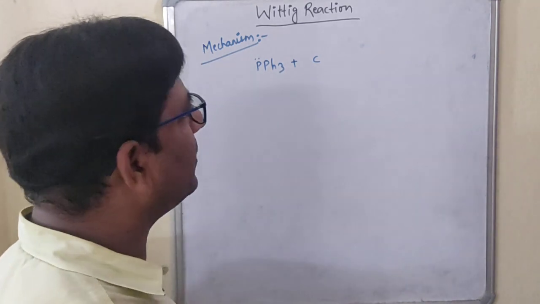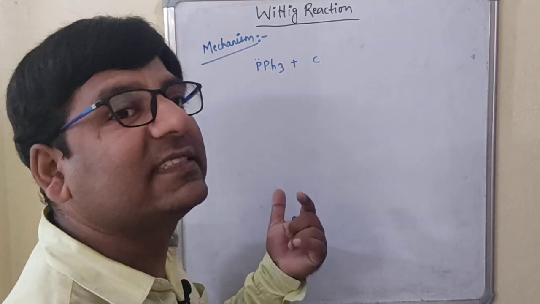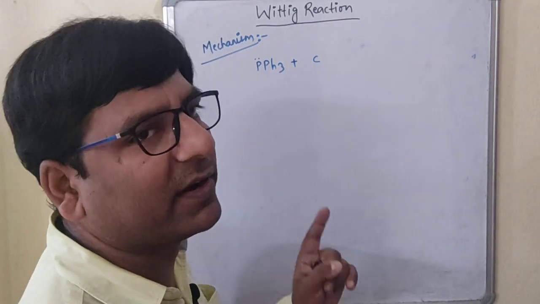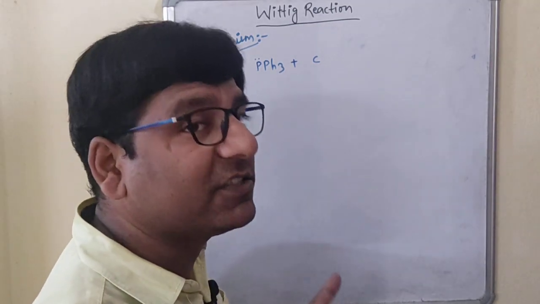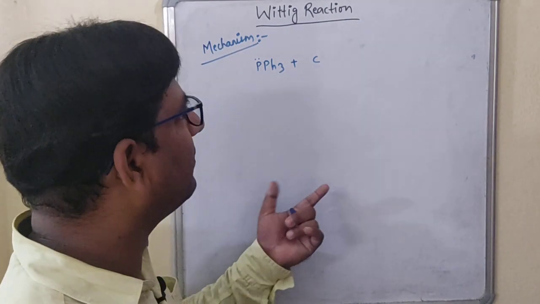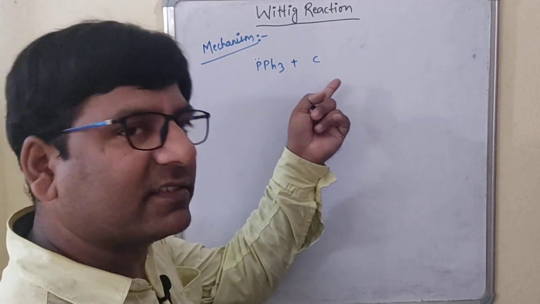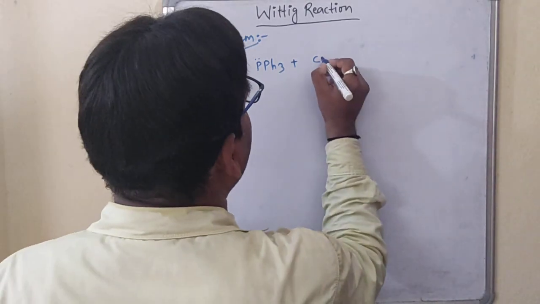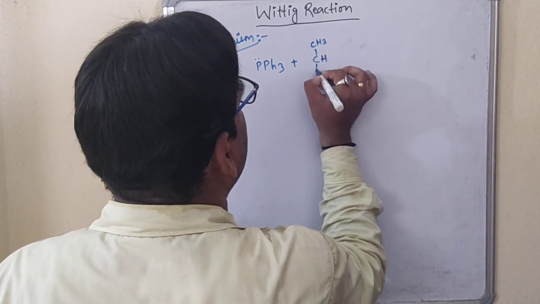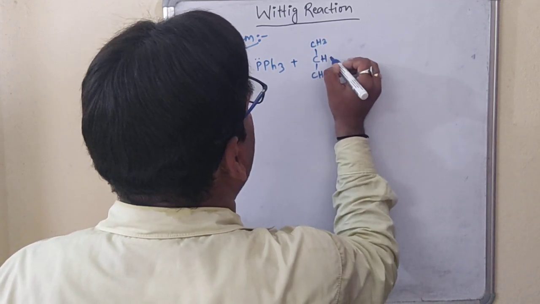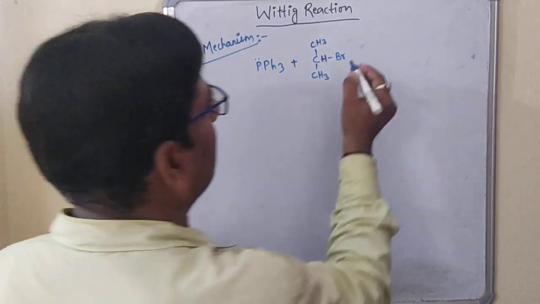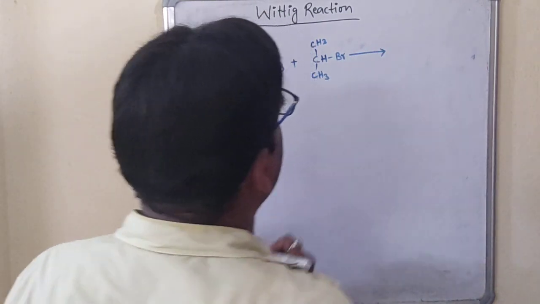Students, we have to choose the secondary alkyl halide or the primary alkyl halide, because we need at least one hydrogen. We do not use the tertiary alkyl halide. Why? Because it does not contain any hydrogen. So for that reason, we have to choose the secondary alkyl halide. We can write it like this: CH3, CH3 and Br.